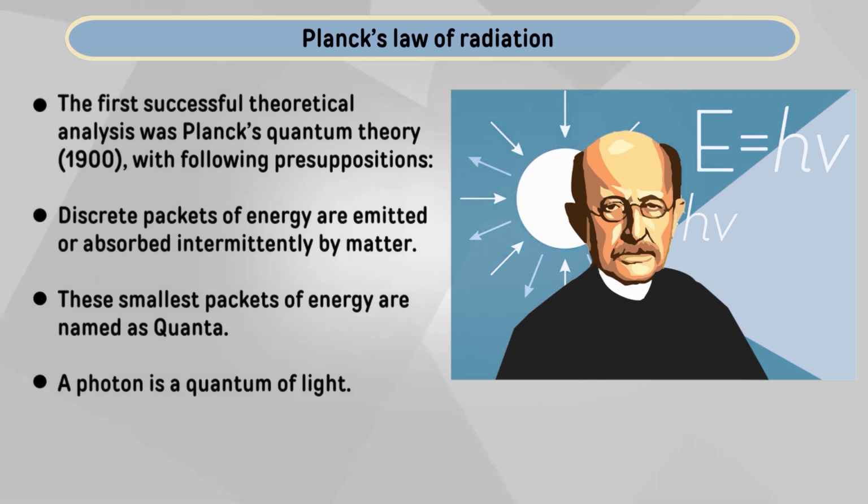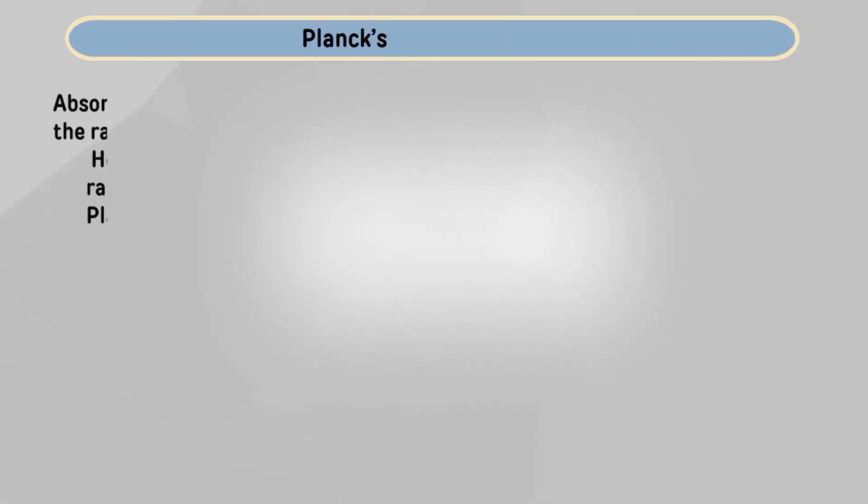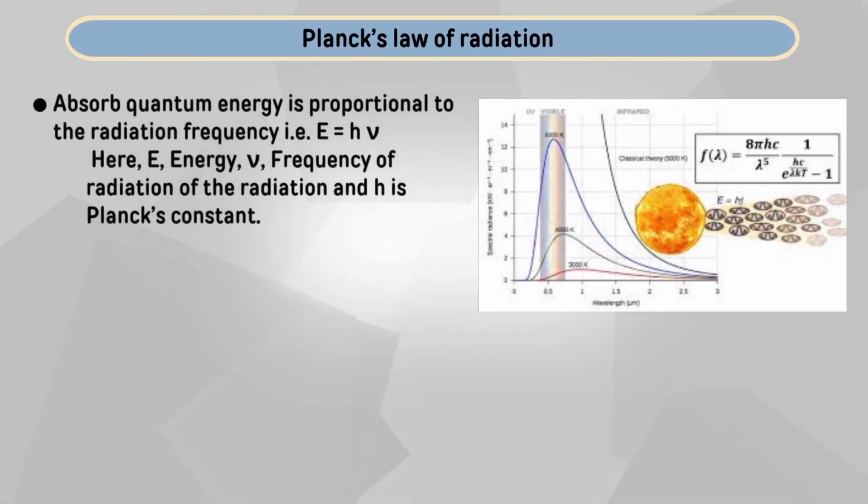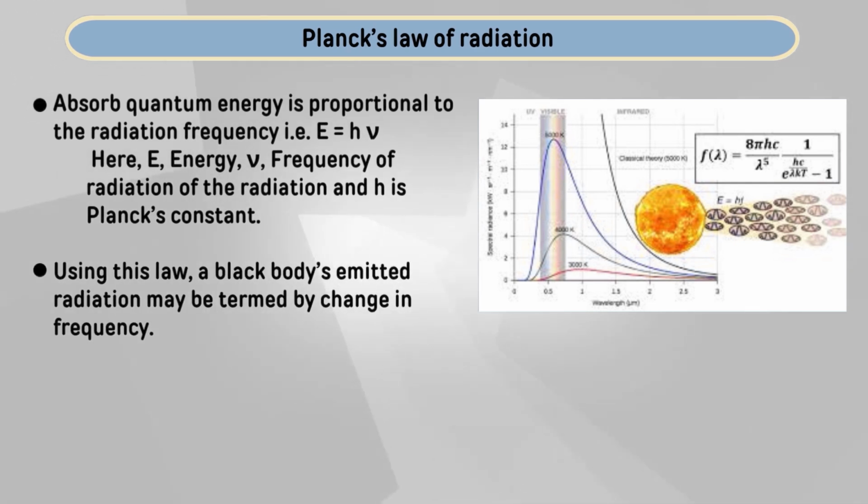I have also mentioned earlier that this Planck constant was measured by different experimentalists, and its value is 6.626 × 10⁻³⁴ joule second, and nu is the frequency of radiation. By using Planck's law, a black body's emitted radiation may be termed by its frequency variation, and Planck's radiation, a form of thermal radiation, is another name for this type of radiation.